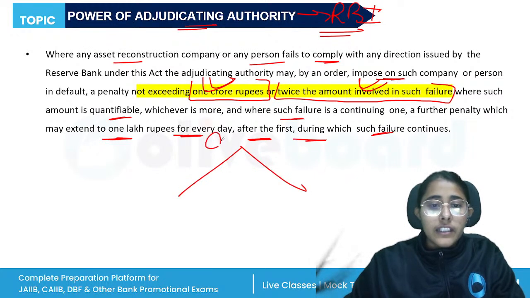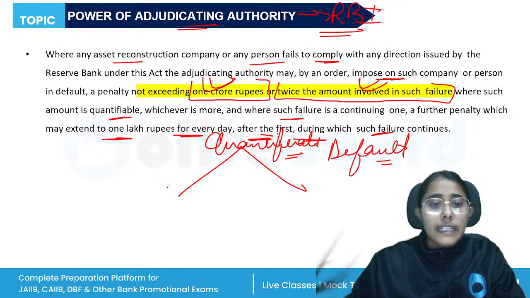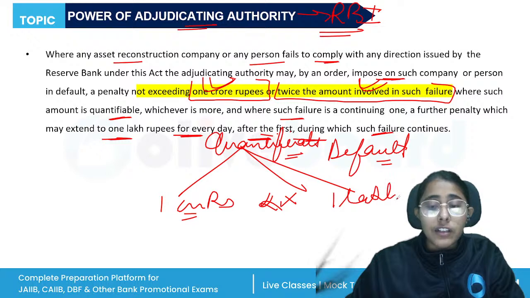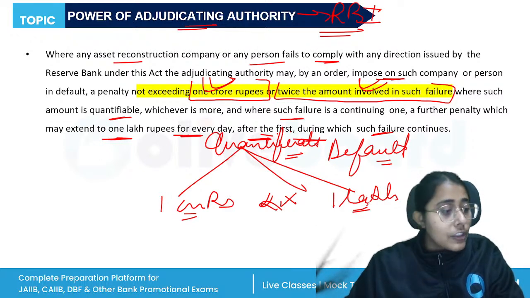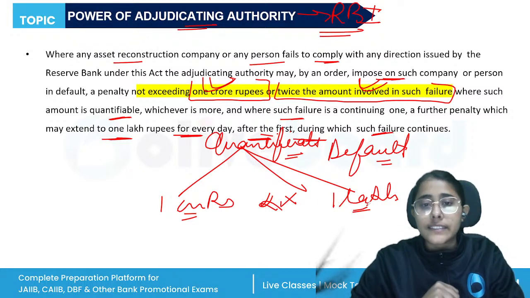So if the failure is a quantifiable one, that we can calculate that this is the amount of default that has occurred, then the penalty can be 1 crore rupees on the company as well as the officers, or twice the amount involved in such failure. Plus, if it is of a continuing nature, then rupees 1 lakh. So this is a very enhanced amount of penalty as compared to the provisions before the amendment that was made in 2016.